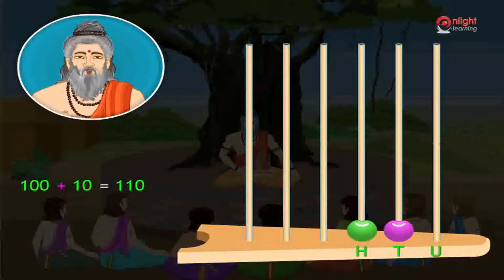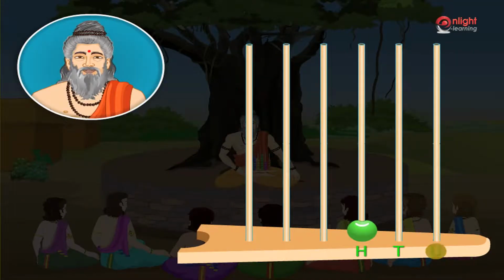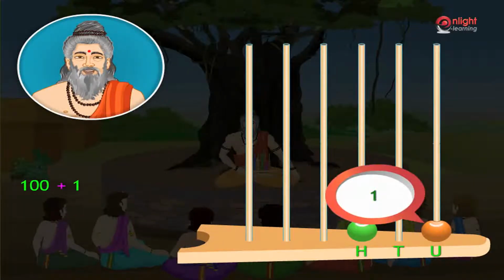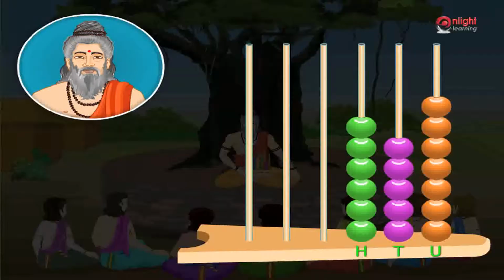Can anyone else say correctly? We have to place the bead in the units stick. Good. Now, there is 1 bead in the hundreds stick and 1 bead in the units stick. So the number represented by the beads in the abacus is 101. This process goes on. Now, what is the number represented by the beads of the abacus?